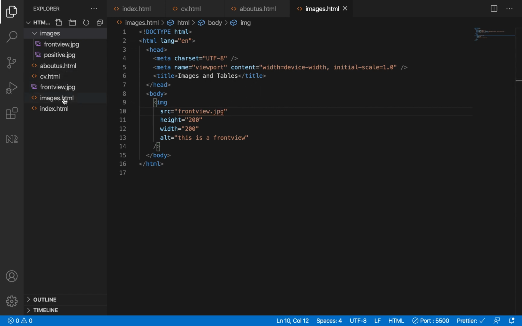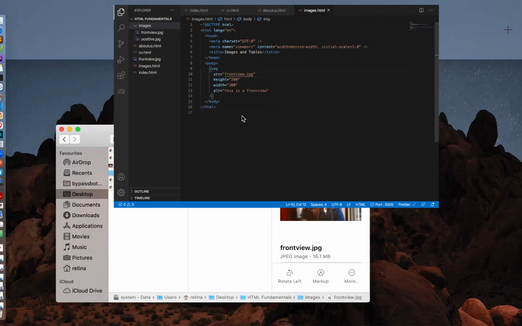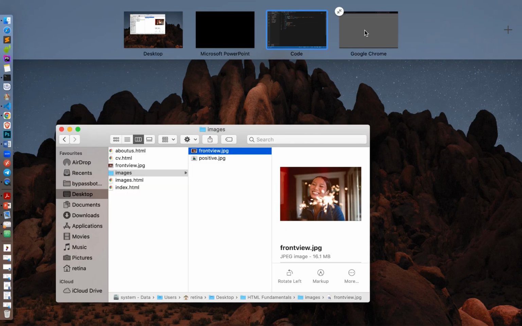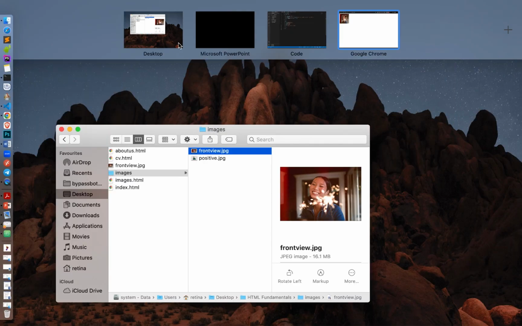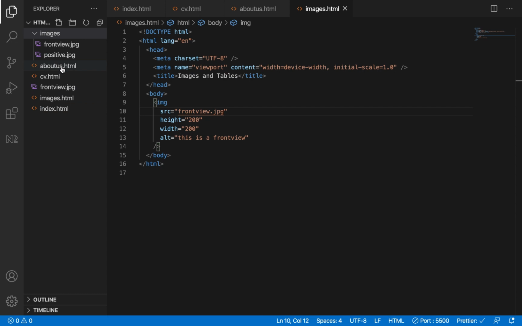This document is on the same level as front view.jpg, so it will work now. See, it's working because it's on the same level. Make sure they are on the same level, or if it is inside a folder, make sure you put the folder's name slash the name of the image. That's all about images for now.